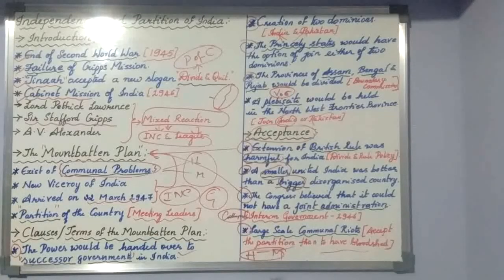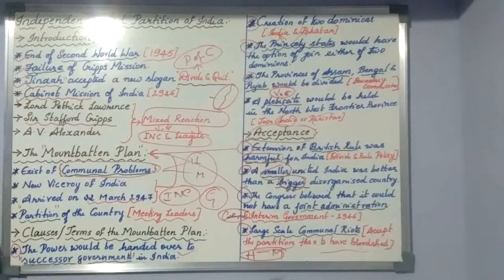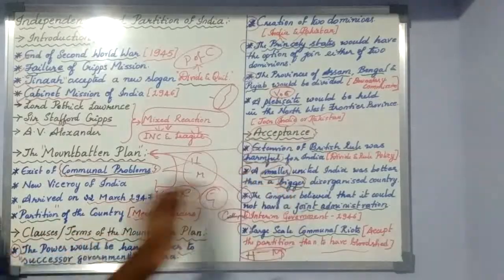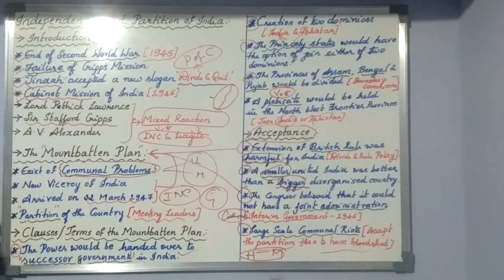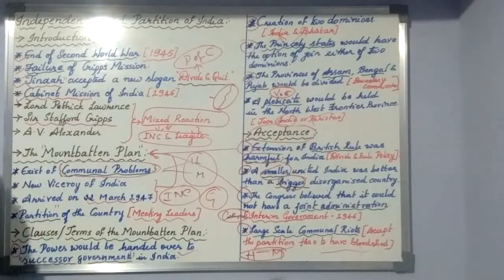So in order to avoid communal riots, in order to not have a joint administration, to have a small administration without any problem, and without the presence of British rule, they wanted independence, and the British government wanted to transfer the power, which they saw in the Mountbatten Plan.